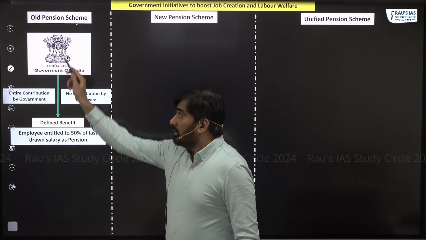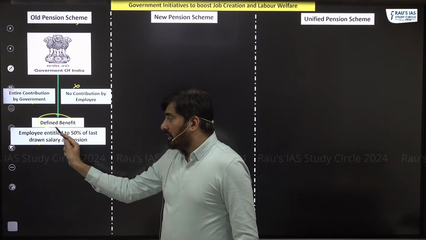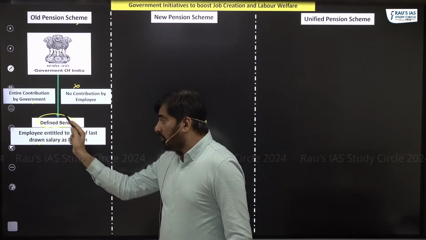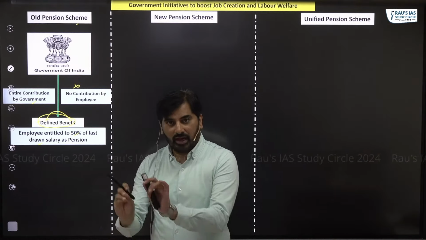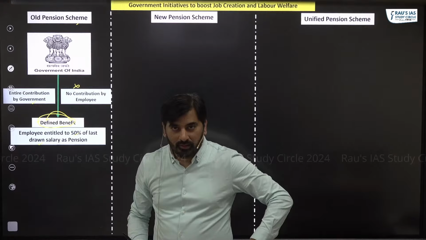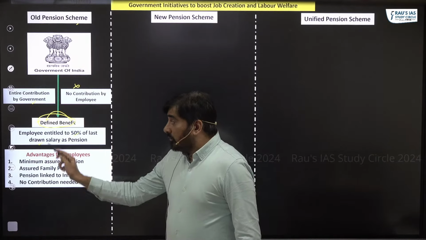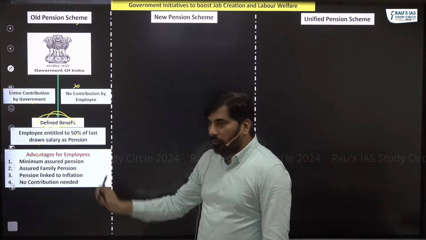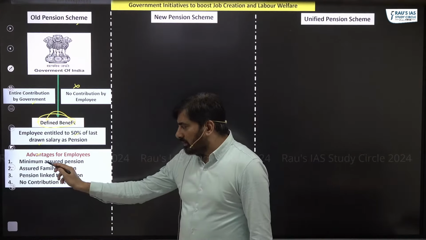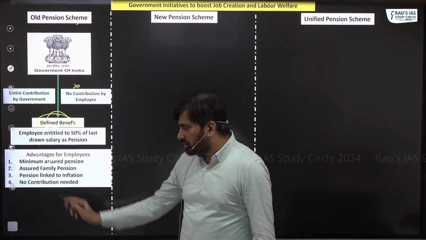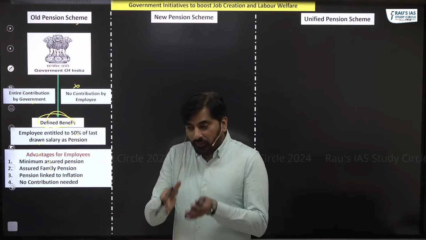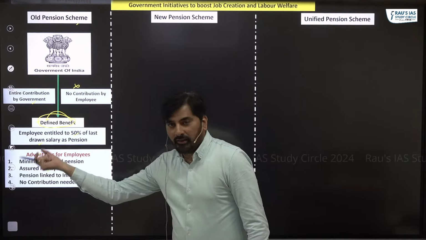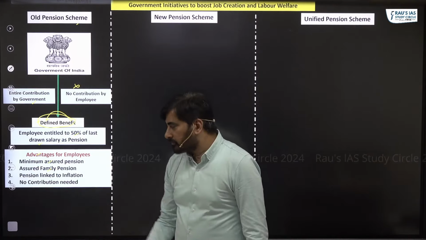That is why the old pension scheme was called defined benefit, because the benefit to the government employees was defined, fixed. आपको इतना बिल्कुल मिलेगा. So this old pension scheme was considered to be advantageous for employees. In what way? They used to get minimum assured pension. Upon the death of the government employee, the spouse would be entitled to get the family pension also.